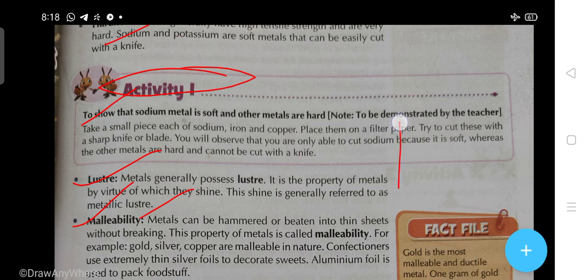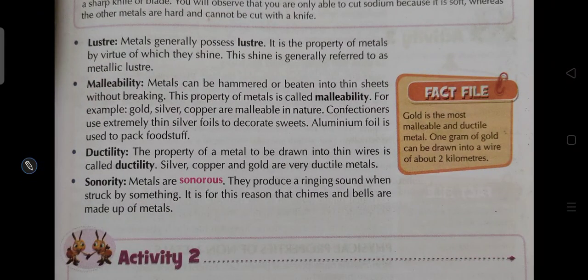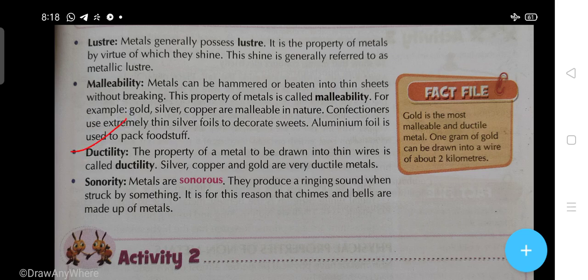And after malleability, the ductility. Ductility simply means that a metal can be used to make wires, to draw wires. So the property of metals to be drawn into thin wire is called ductility. And examples of ductility are silver, copper and gold, which are very ductile.